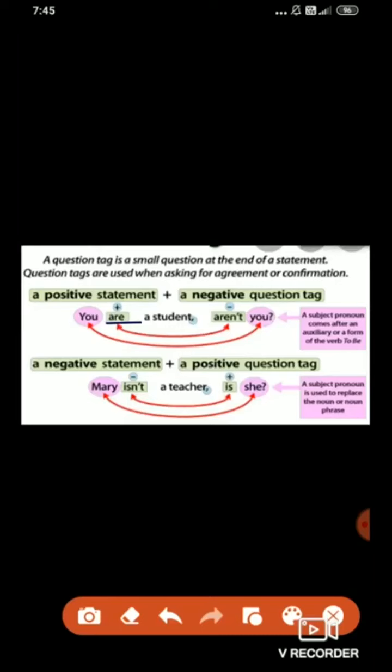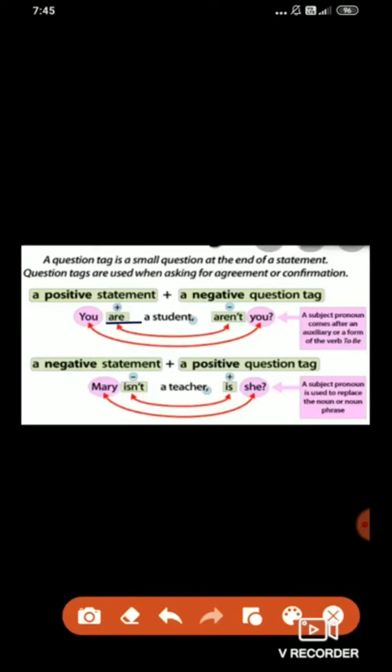After that you need to put a comma. And after that you need to write the auxiliary verb. Are is there here, so you have to write aren't.